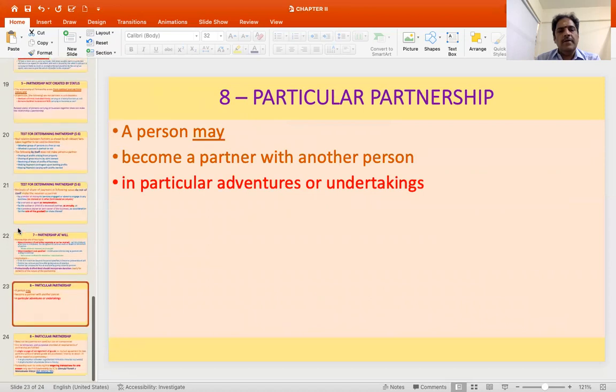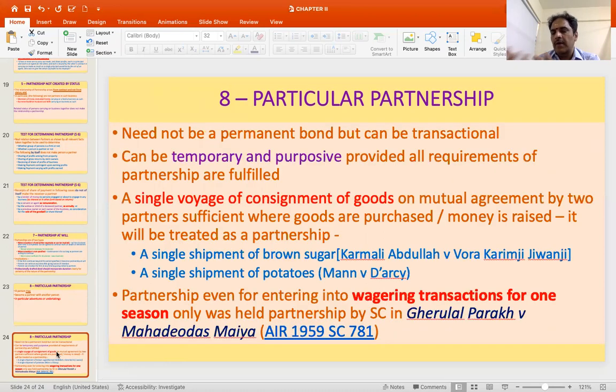Then particular partnership. A person may become a partner with another person in any particular adventure or undertaking as well. Section 8, this is what a particular partnership is. It need not be for several activities, it need not be a permanent relationship, but it can be a transactional relationship. It can be a temporary and purposive relationship, provided all the requirements of partnership are fulfilled. So I want a single voyage of potatoes, a single shipment of brown sugar. These have been held to be particular partnerships, and it is not necessary that you should have a sequence of transactions. Even a single transaction is enough.